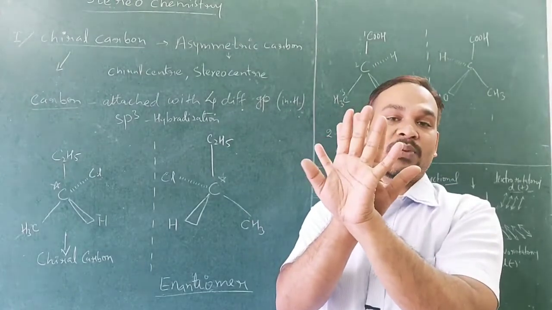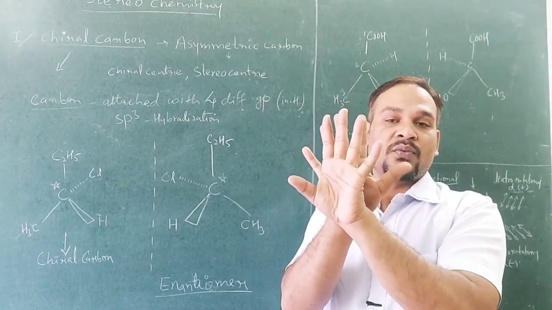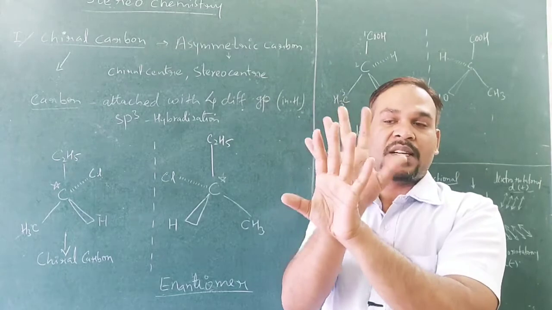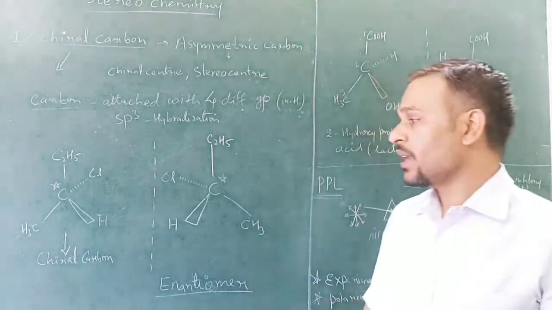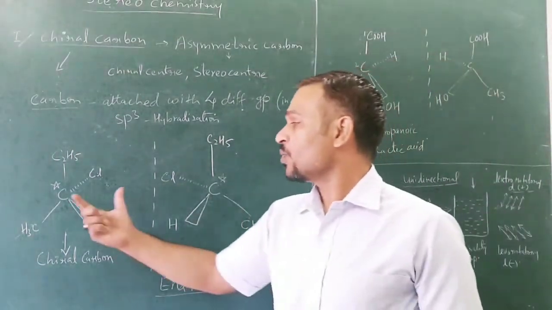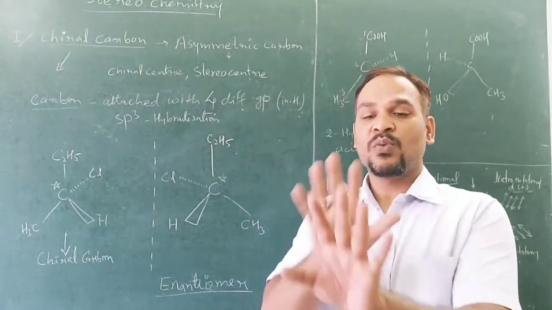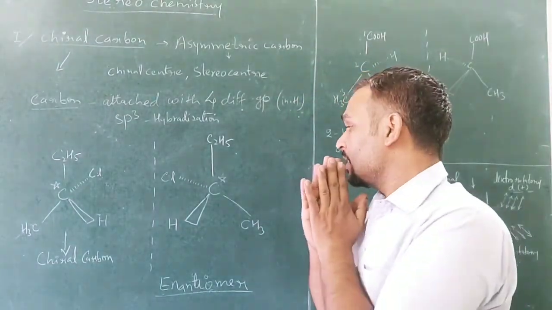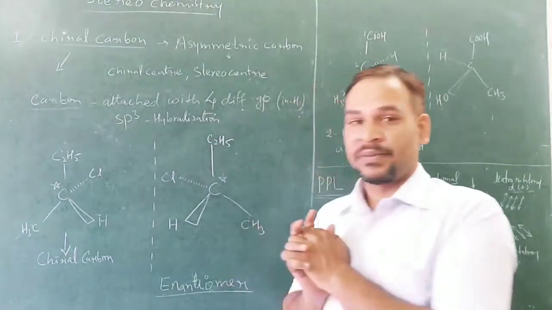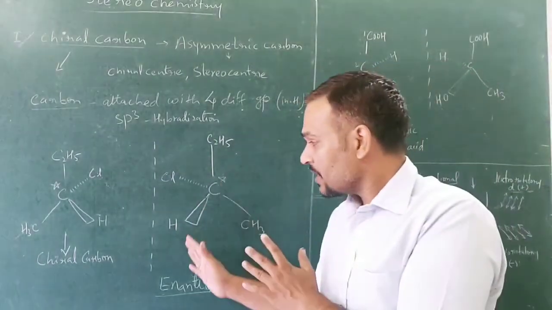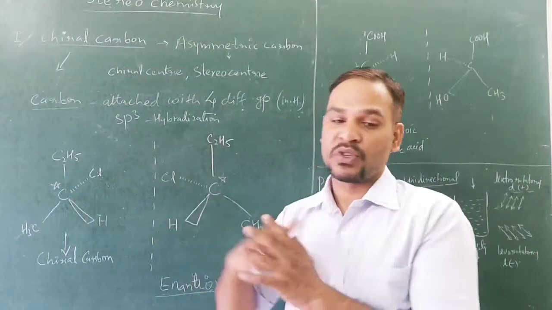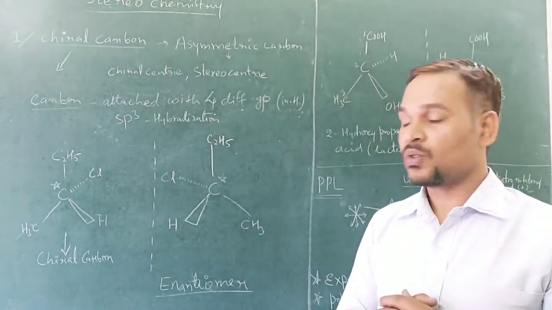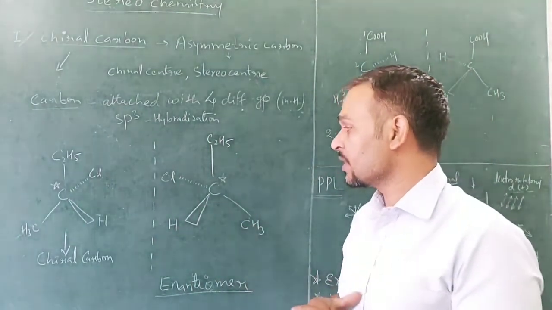This is the first hand thumb, this is the second hand thumb. So the image is not superimposable, एक दूसरे के ऊपर फिट नहीं बैठती, right? So they are called enantiomers. They are mirror images but not superimposable.